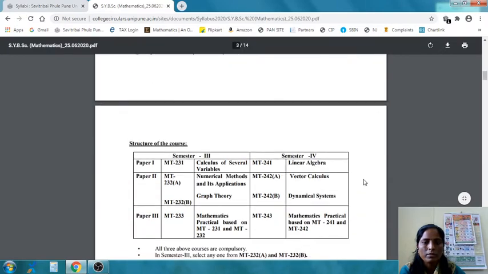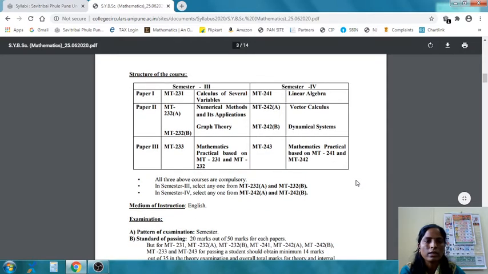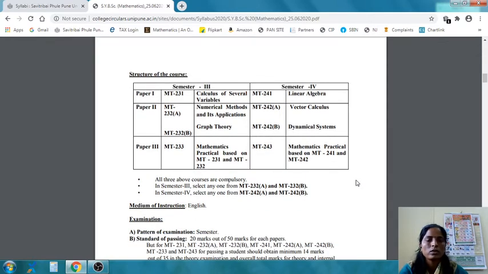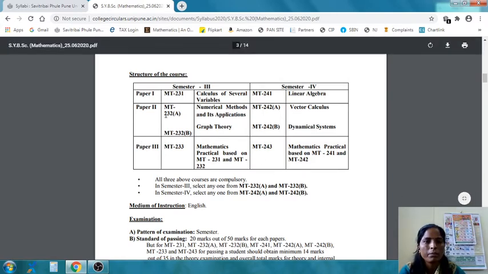the syllabus of SYBSC Mathematics. So let us see the structure of the course. In first year you have completed semester 1 and semester 2. Now in this year you have to complete semester 3 and semester 4 of Bachelor of Science. In semester 3 there are two theory papers, paper 1 and paper 2, and based on theory papers 1 and 2 there will be a practical course.